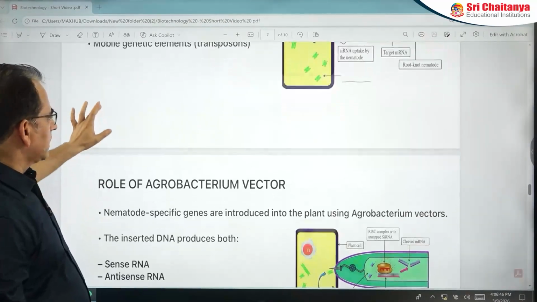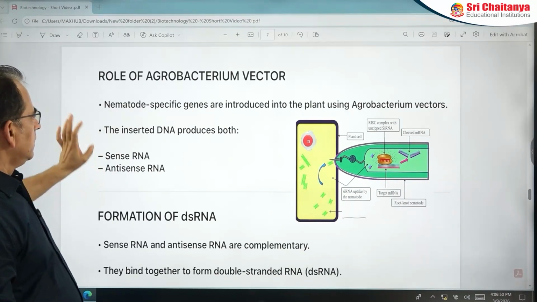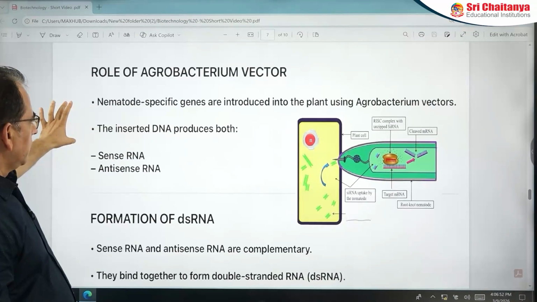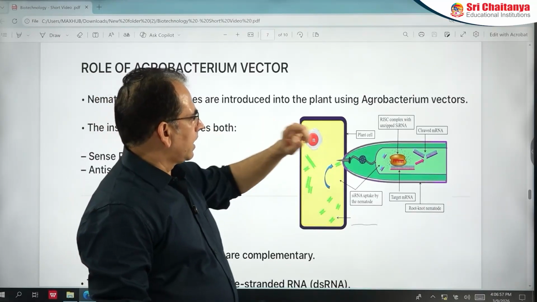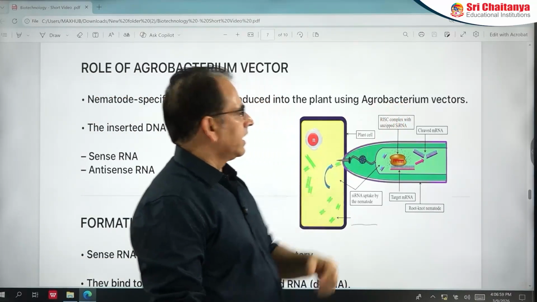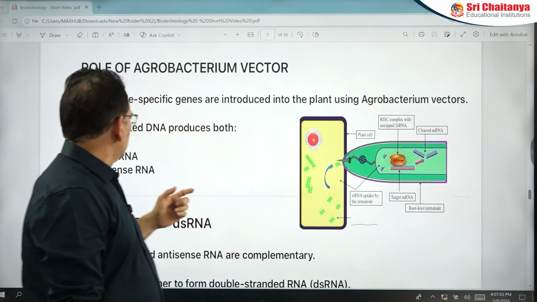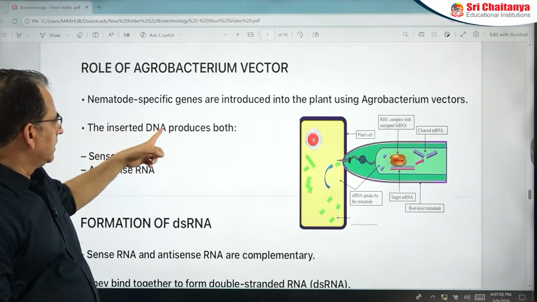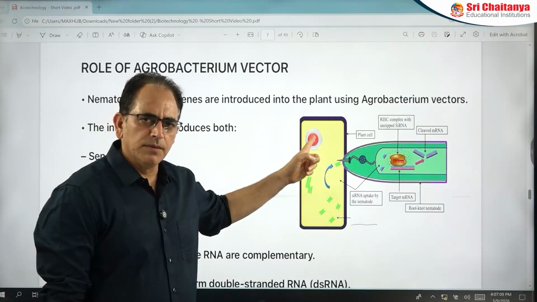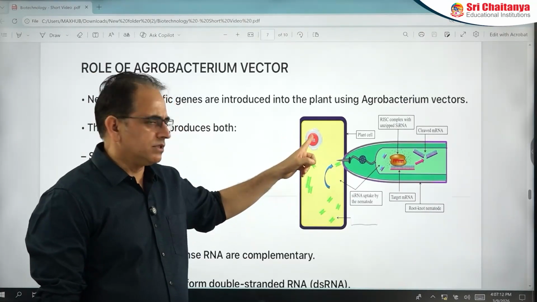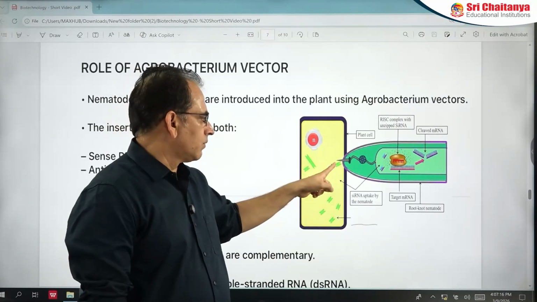But these are not effective methods to control nematode in tobacco plant. Now scientists isolated a nematode-specific gene, and this is introduced into the tobacco plant by using a bacterium called Agrobacterium. This bacterium, Agrobacterium, is used as a vector. Now they are saying the inserted DNA produces both sense and antisense RNA. So here scientists introduced a nematode-specific gene. This gene produces two types of RNA, sense and antisense, and both will fuse.